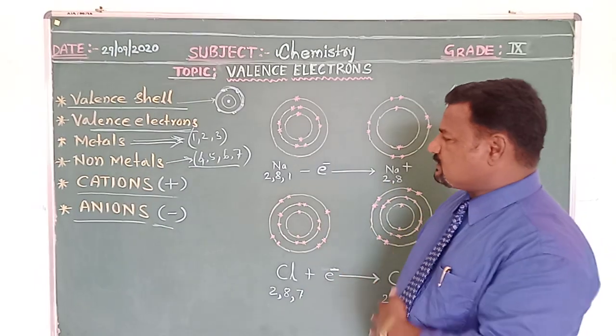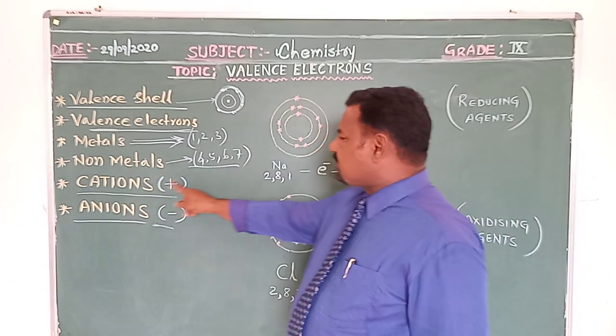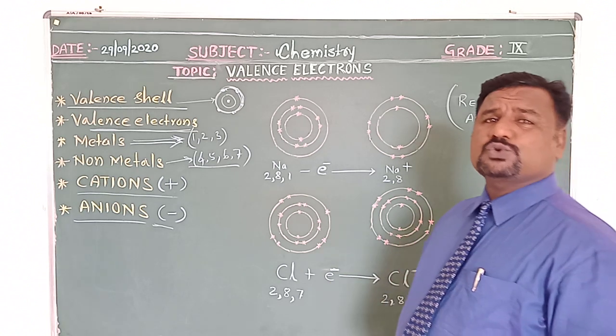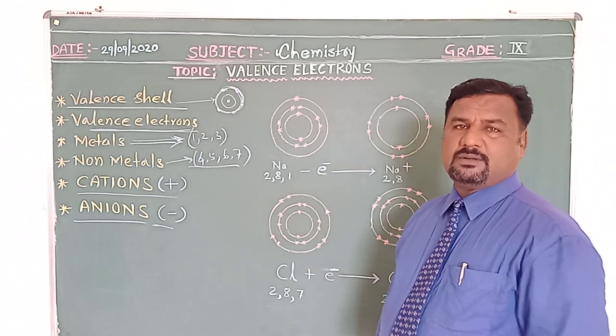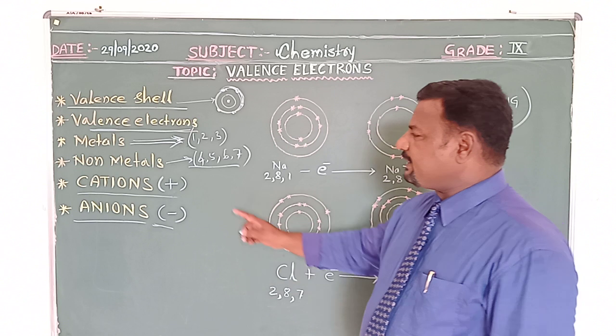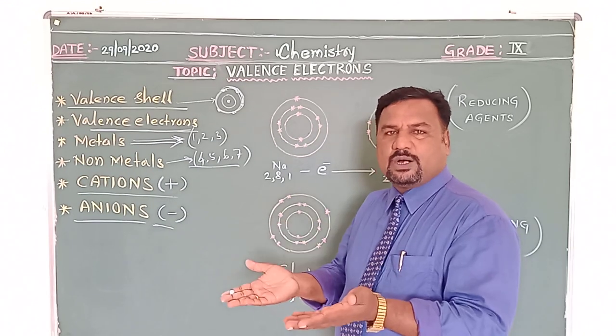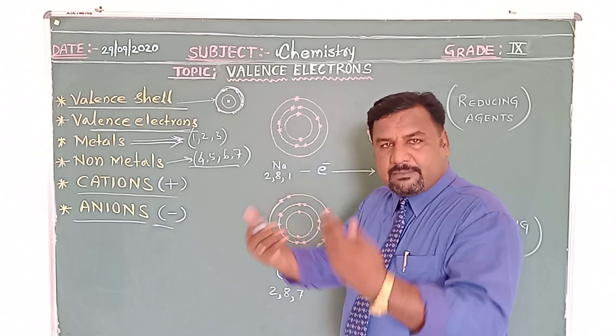What are cations? The elements which lose electrons to become ions we call cations.